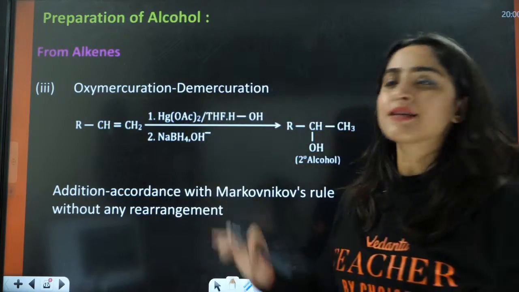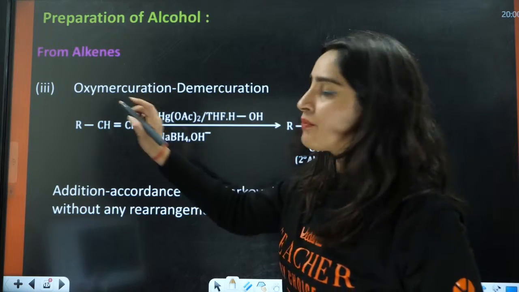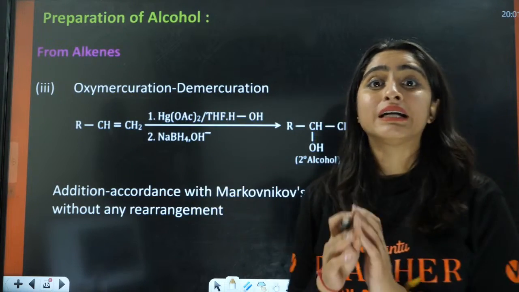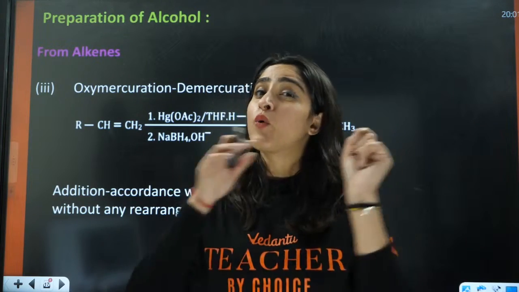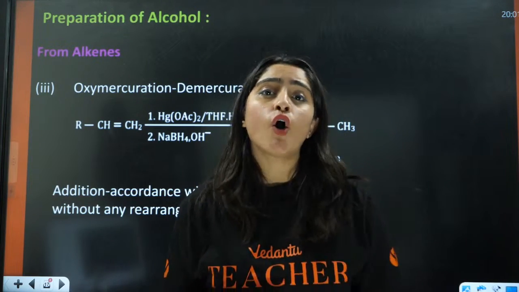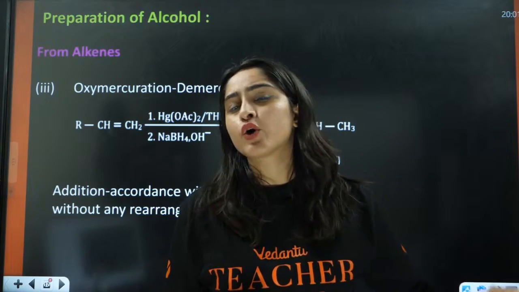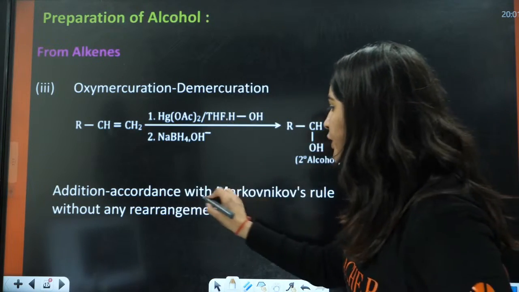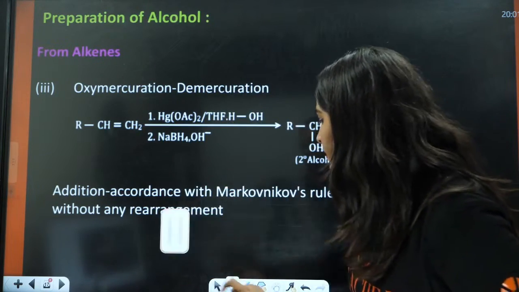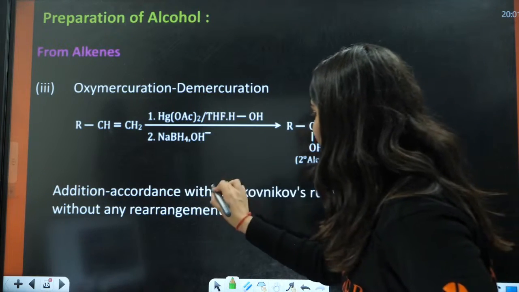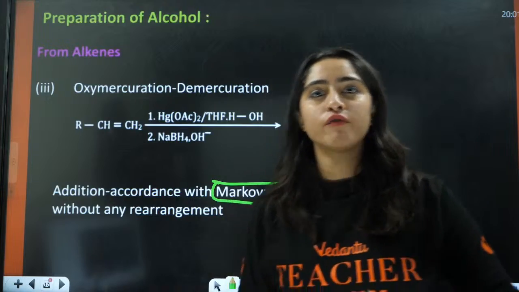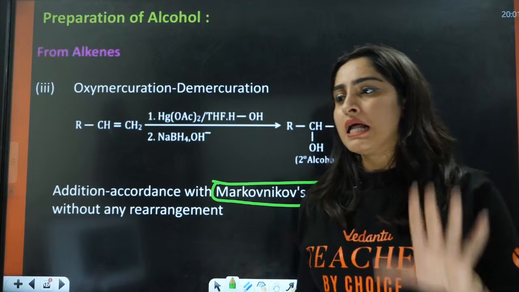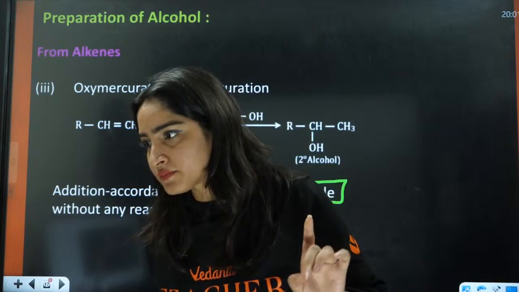Let us do the third example here. Third example, very important, that is oxymercuration demercuration, OMDM. In this case, we are going to use the Markovnikov rule. No carbocation, no rearrangement. Directly we are going to use Markovnikov addition here. Now this is the main key point of this reaction. We are going to use Markovnikov rules here simply.